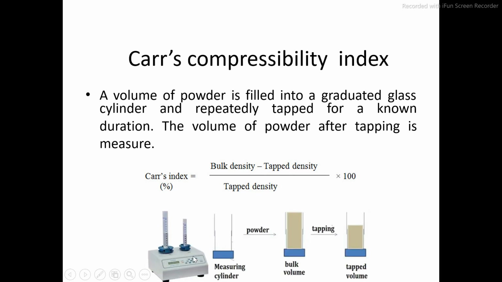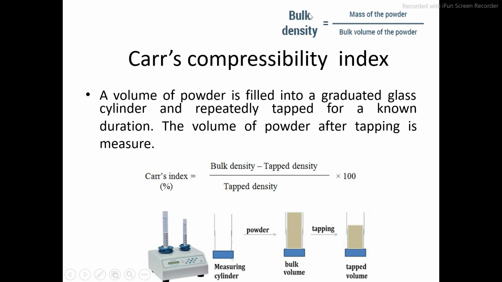So this is the equipment available to measure the tap density. In a measuring cylinder, you transfer the known amount of powder and then start this apparatus. This apparatus is going to tap the measuring cylinder for 100 times. You can see in the first image that initially we transfer, say, 100 gram of powder into a 100 ml measuring cylinder. This is called the bulk volume, without tapping, and from this bulk volume you can calculate the bulk density.